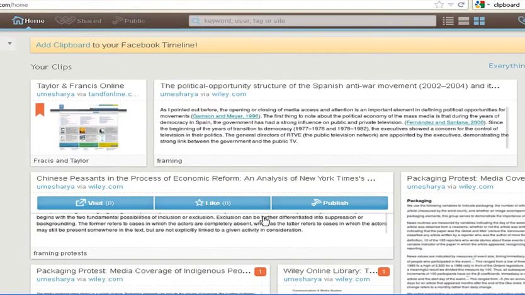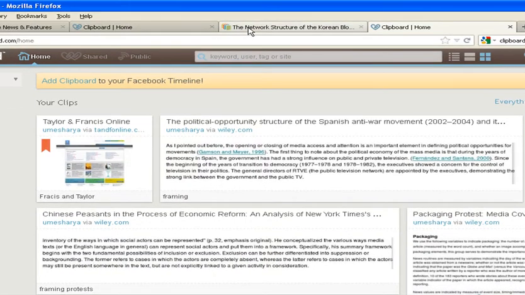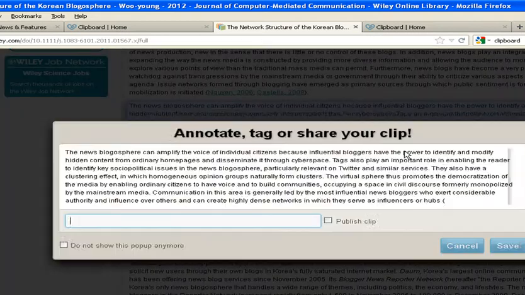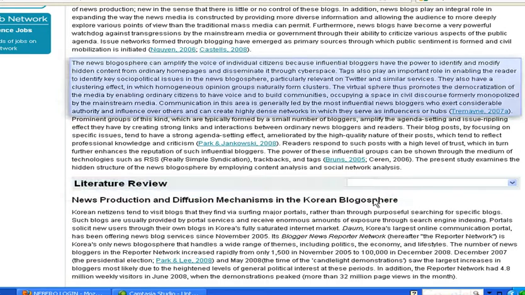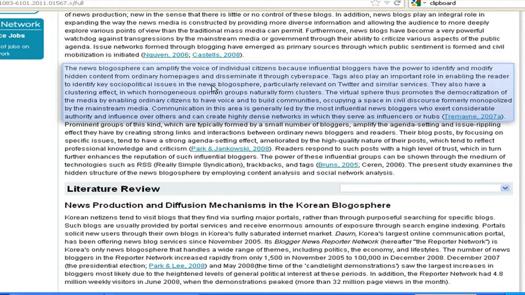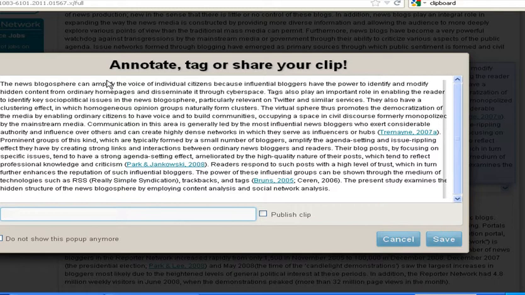Like this is one paragraph, this is second, third, fourth, and so forth. So coming back, suppose I want to clip this paragraph, I will just put my cursor on this paragraph and it will be automatically selected. Then just press once.